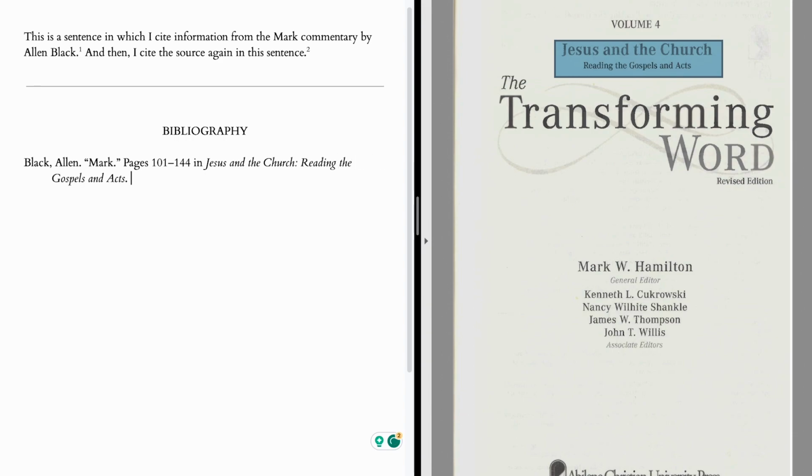Okay, once we have that, then we can indicate that this is volume 4 in the larger work, the Transforming Word. Okay, once we have that information, now we're ready for the editor information. But before we do that, one thing to notice is that this is also a revised edition. So not only do we need the editor's name, but we need to indicate this is a revised edition.